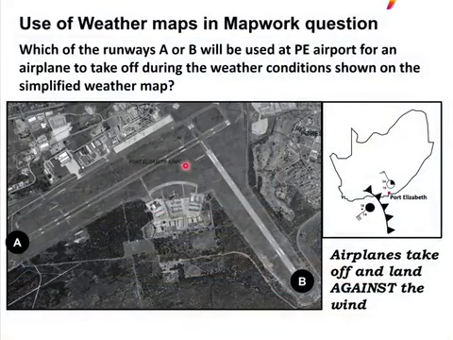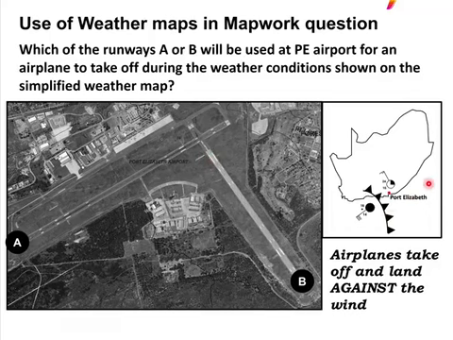Now have a look at this. The question is, which one of those two runways will they use? Remember, the front has not moved over Port Elizabeth yet. In other words, the northwesterly wind. There we go. And remember that the name of the wind is from which direction the wind blows. So this means they would definitely use runway B for the plane to take off.